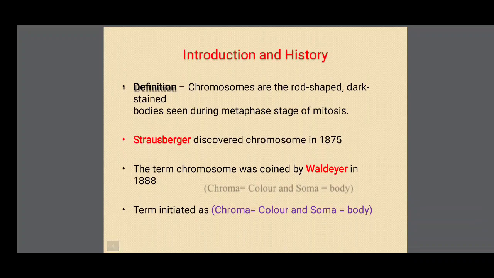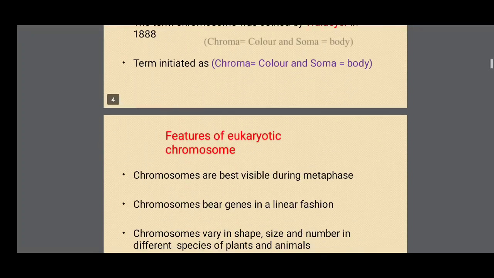Introduction and history. What is the definition of chromosomes? Chromosomes are the rod-shaped dark stained bodies seen during the metaphase stage of mitosis. So we can see chromosomes during the metaphase of mitosis. Strasburger first discovered chromosomes in 1875. The term chromosome was coined by Waldeyer in 1888. Chromosome means chroma, color, and soma, body, so chromosome means colored body.